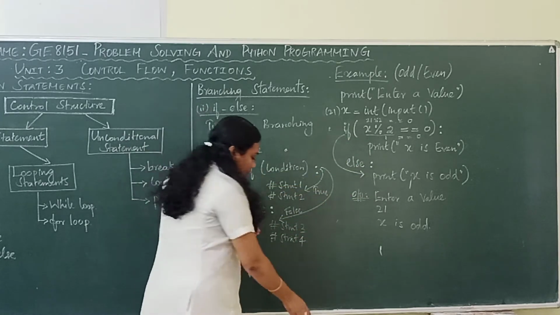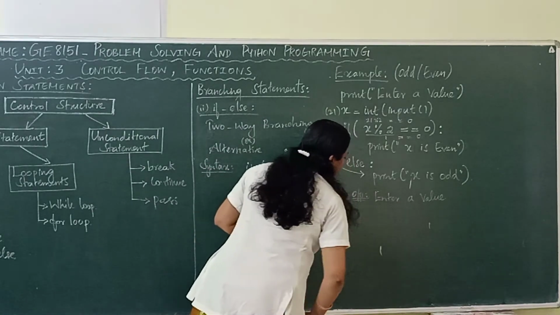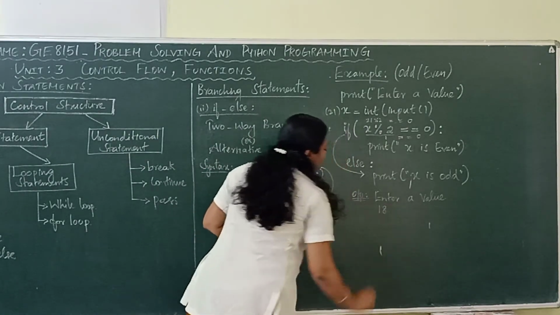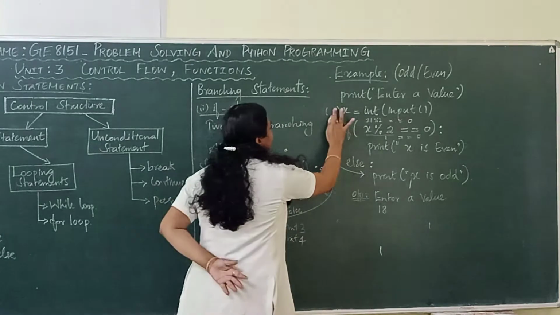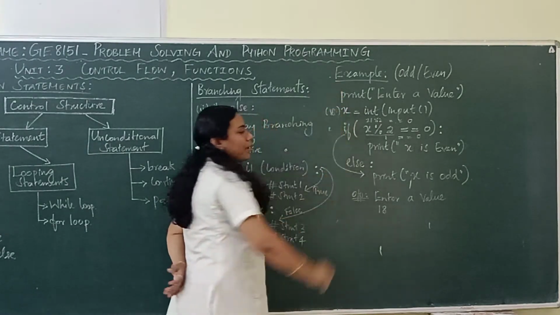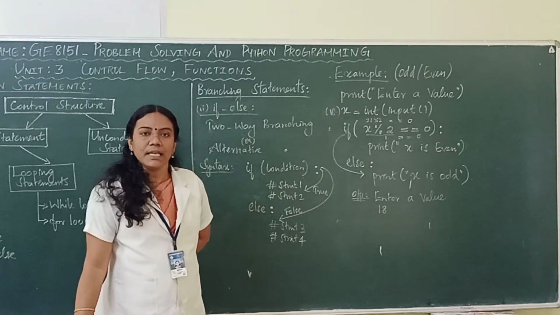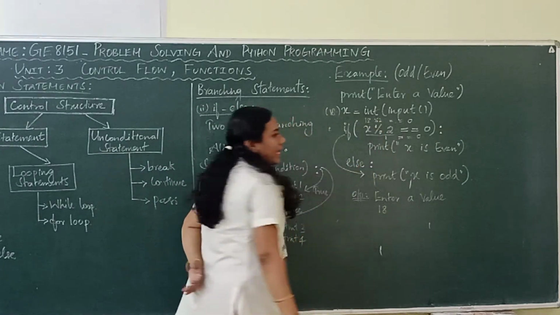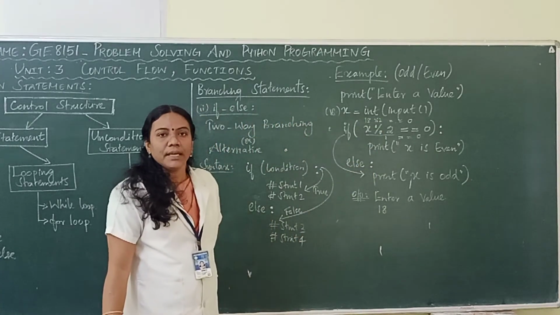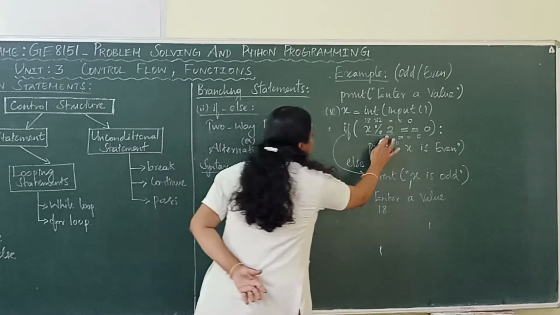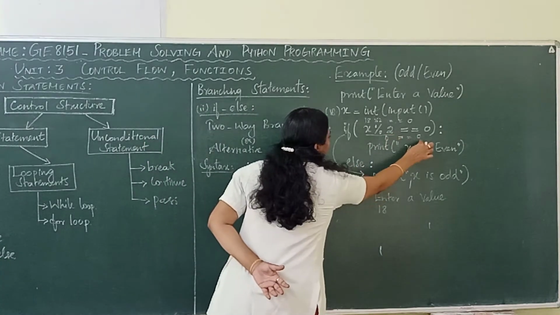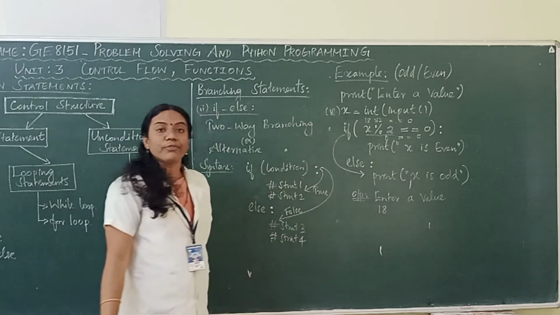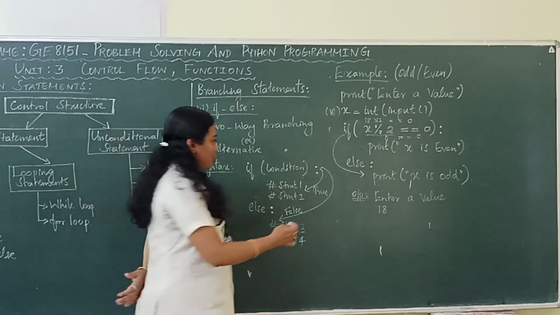In the same example, if I am entering the value of x as 18, what happens now? Now the value of x is 18. For the second time I am entering the value of x as 18. 18 mod 2, 18 divided by 2, what is the remainder? The remainder value is 0. Now 0 equal to 0, is the condition true or false? Now the condition is true.